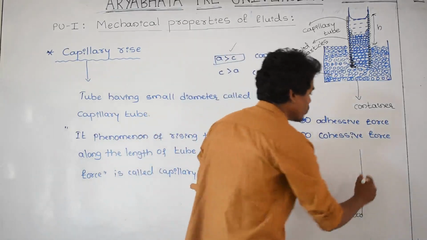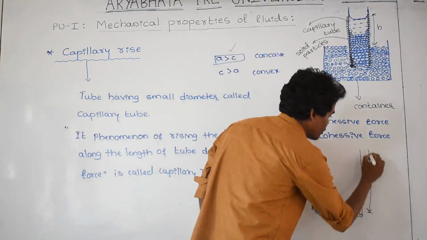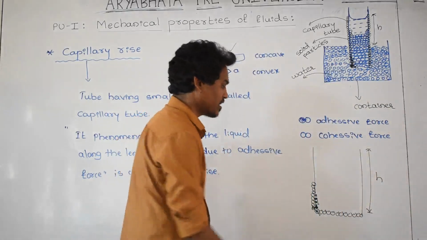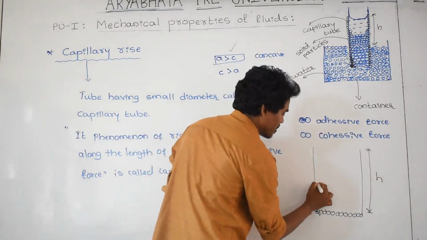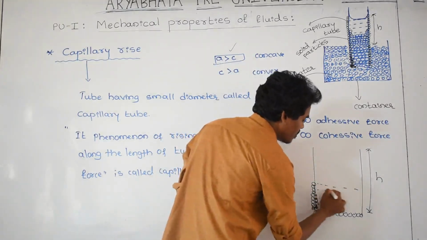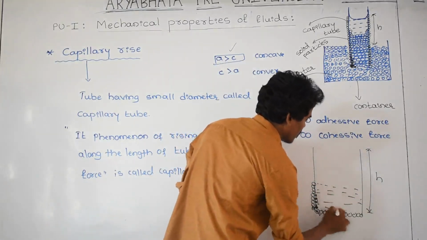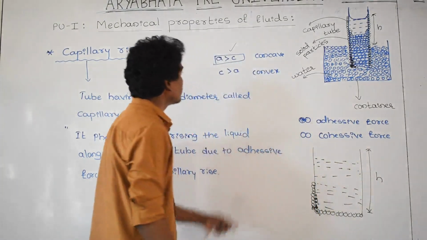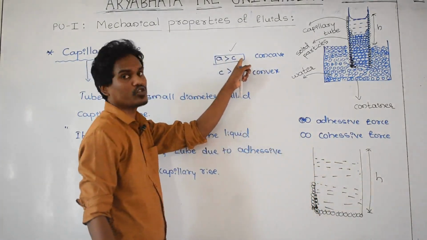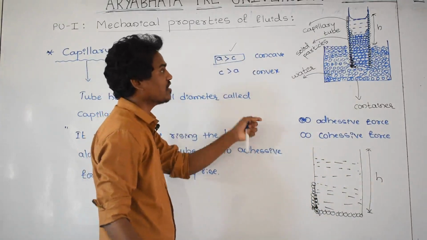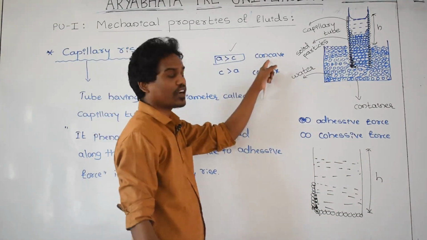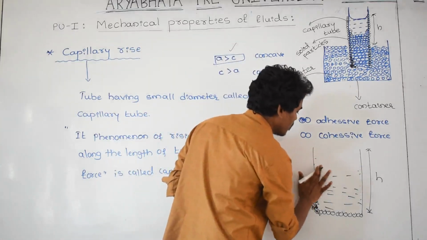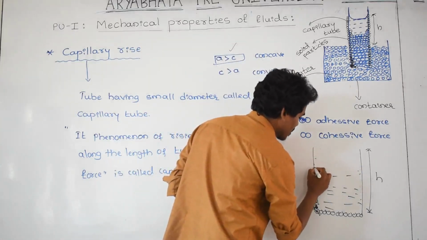And how do we find that rise in the liquid, that height? Let us imagine the water is now rising to a certain level, and the condition is that the adhesive force is greater than the cohesive force. In that sense, which nature of meniscus do you get? Concave. Let us imagine this is a concave.